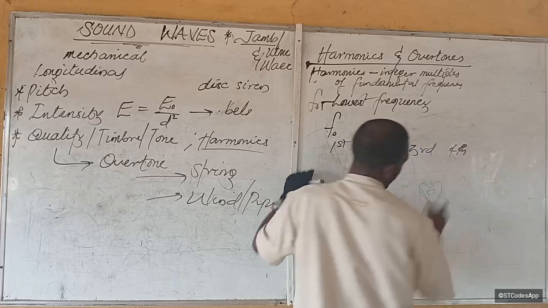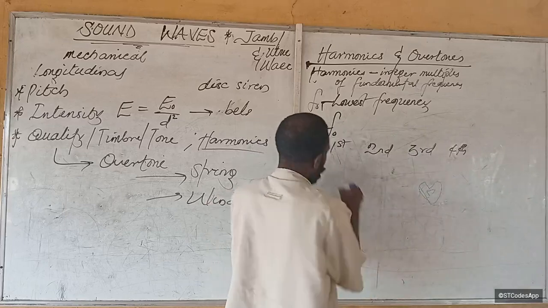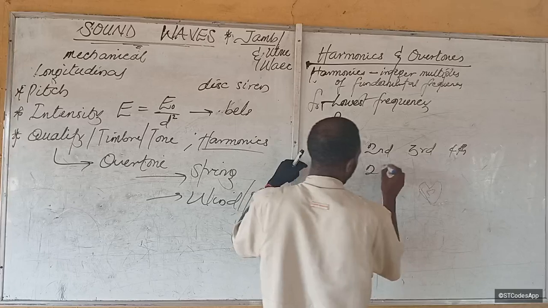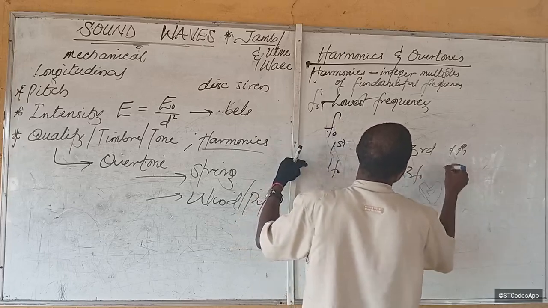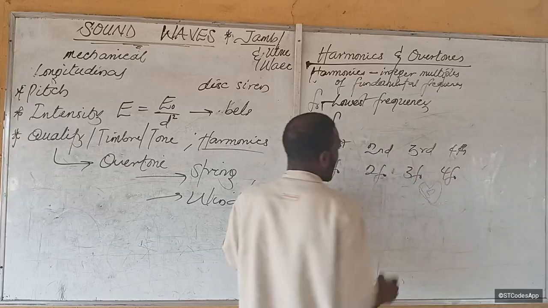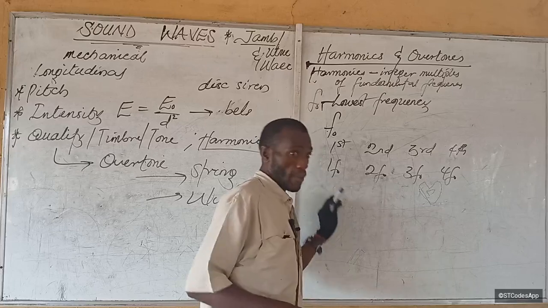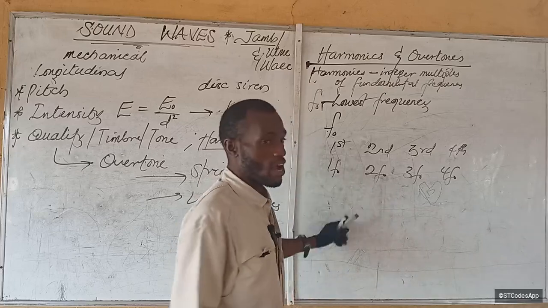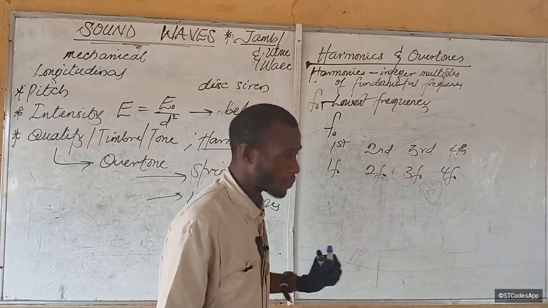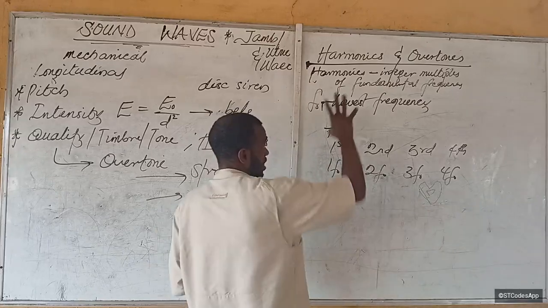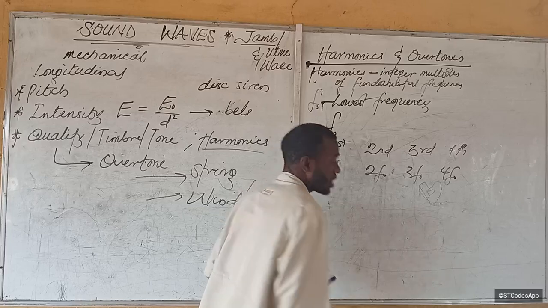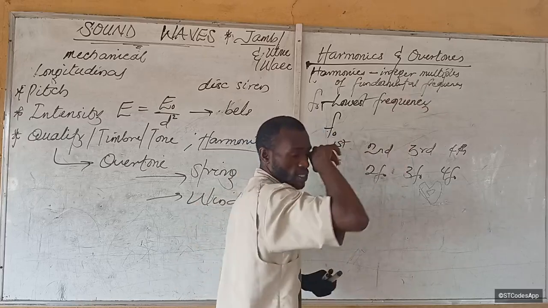Are you getting it? Are you with me? In the same way, it is just 1 F0, 2 F0, 3 F0, 4 F0. These are integer multiples of the fundamental frequency. Now, what I just wrote down only applies to a string, and you're going to see how. But I want you to understand the concept of harmonics. These harmonics are integer multiples of the fundamental frequency.